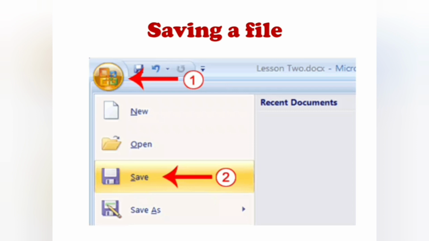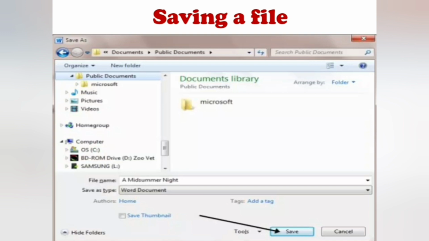The dialog box will appear like this. The dialog box has two parts, the left pane and the right pane. In the left pane you have to choose the location to save the file, and then you have to type the file name in the file name box and then click the save button.